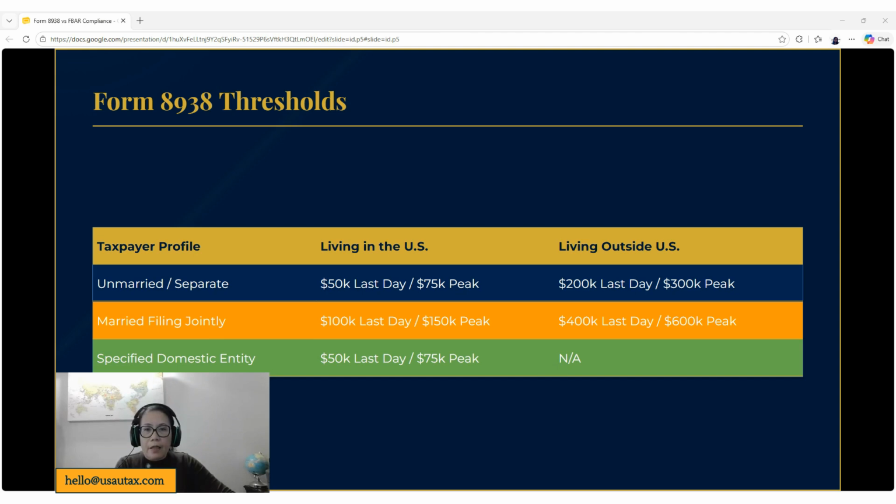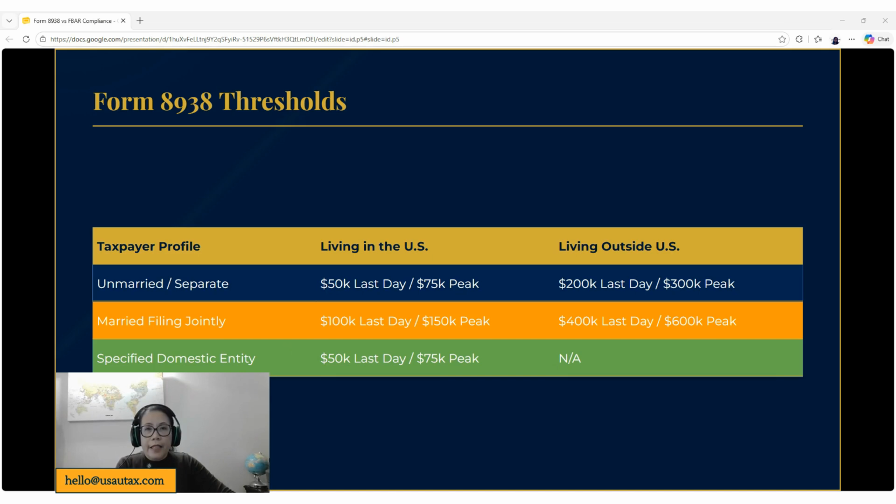For individuals living outside the United States, for unmarried individual or married filing separately status, that's $200,000 on the last day and $300,000 at peak. For married filing jointly, living outside the U.S., that doubles to $400,000 on the last day and $600,000 at peak.